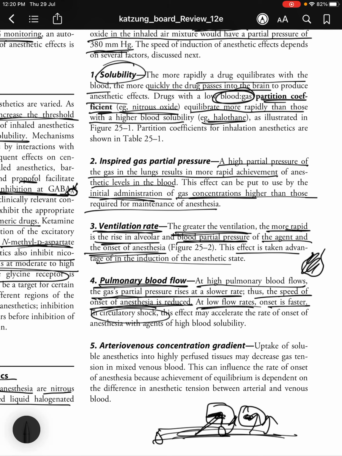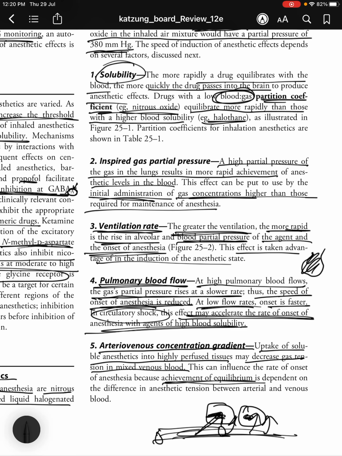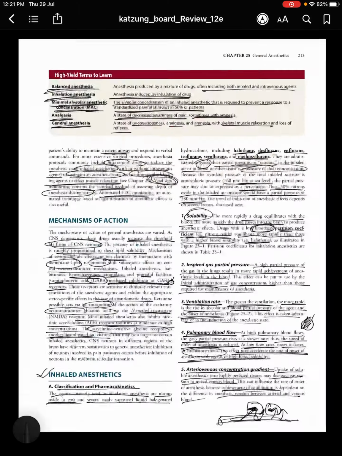In circulatory shock, this effect may accelerate the rate of onset of anesthesia with agents of high blood solubility. Next, AV concentration gradient. Uptake of soluble anesthetics into highly perfused tissues may decrease gas tension in mixed venous blood. This can influence the rate of onset of anesthesia because achievement of equilibrium is dependent on the difference in anesthetic tension between arterial and venous blood.